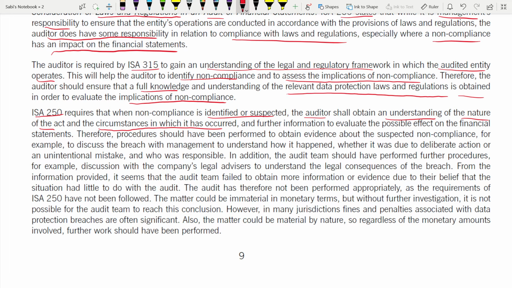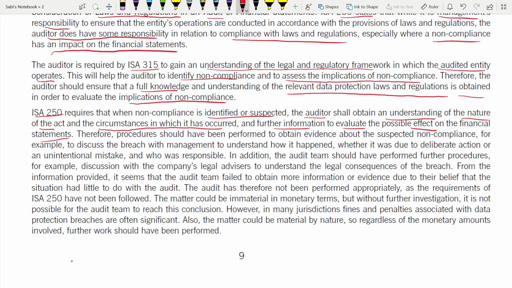That means you're looking into the facts. Why didn't the company comply with that law? Why is there non-compliance? What was the nature of the act that led it to be not complied with? Any further information to evaluate the possible effect on the financial statements, and also you're going for further information to evaluate what could be the effect of that non-compliance on the financial statements.